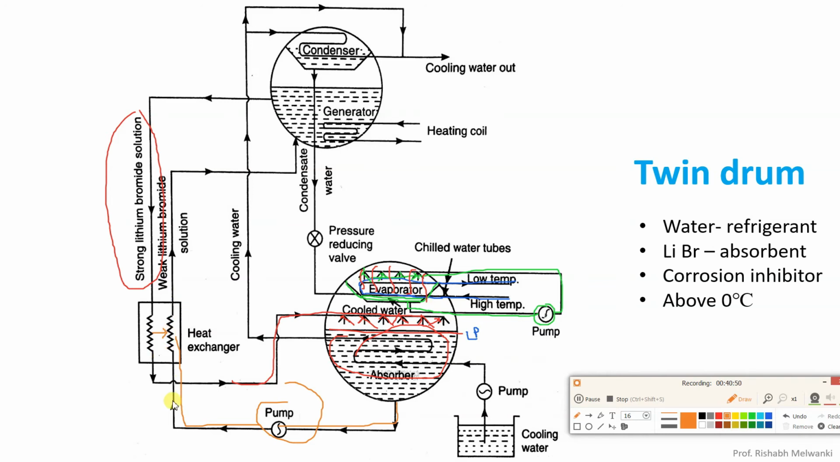Okay, then this weak solution will go to the generator. So basically when this weak solution goes to the generator, heating is done inside the generator, so the amount of heat supplied to the generator will reduce. Why? Because we are using a heat exchanger over here. Heat is exchanged, heat is given by the strong lithium bromide solution to the weak lithium bromide solution. Now this weak lithium bromide solution is pumped through this heat exchanger to the generator.